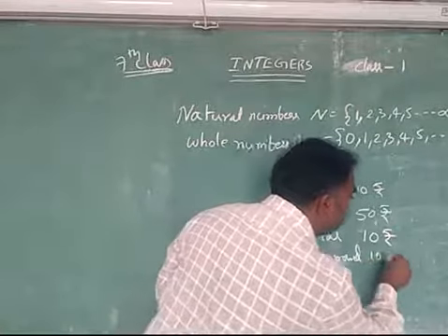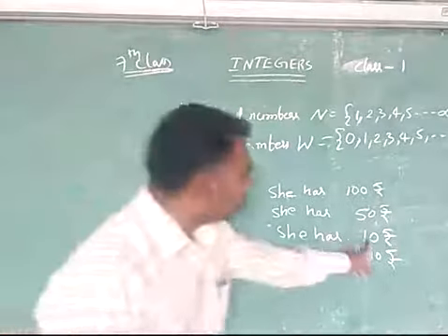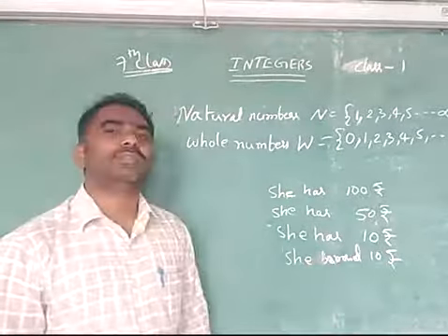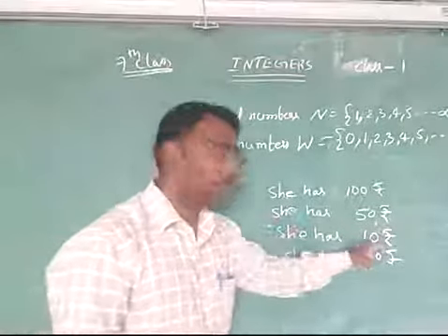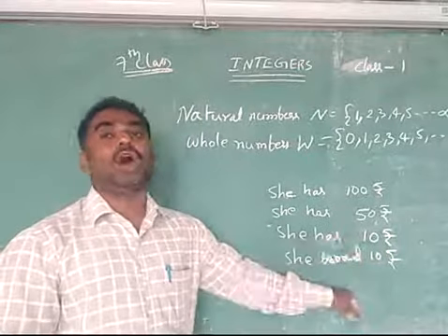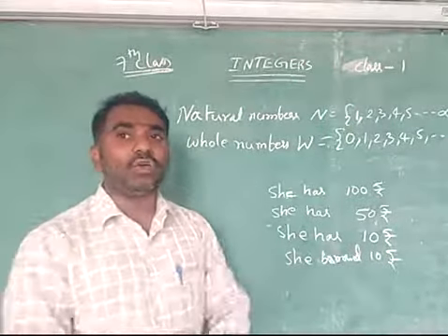So she borrowed 10 rupees. You have to write like that. So are both of these 10 rupees the same? Not the same. Why? Because this 10 rupees she has, but this 10 rupees she borrowed. Okay, next day she wants again to purchase the notebook.